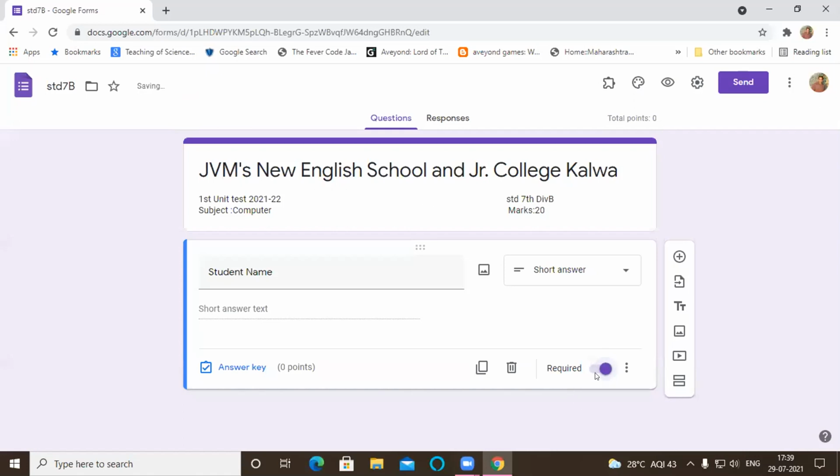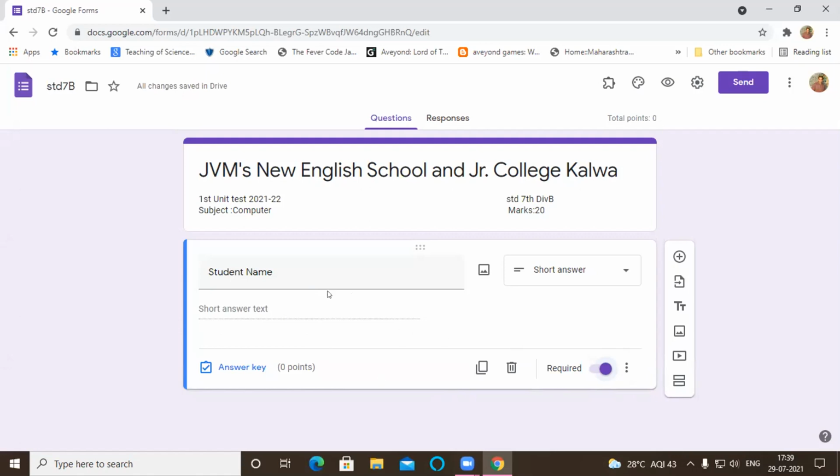Now you have to click this required option so that it will be compulsorily attempted by the student. So this will be required. Here you have to click required on. Once you click required on, that means if the student is not answering that question, then his form will not get submitted. So any question, if you want to make it compulsory, you have to click this required on.